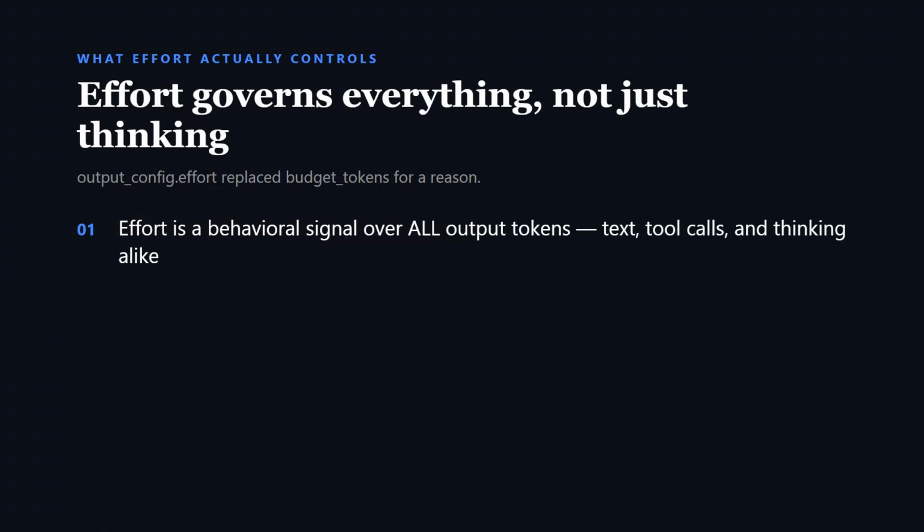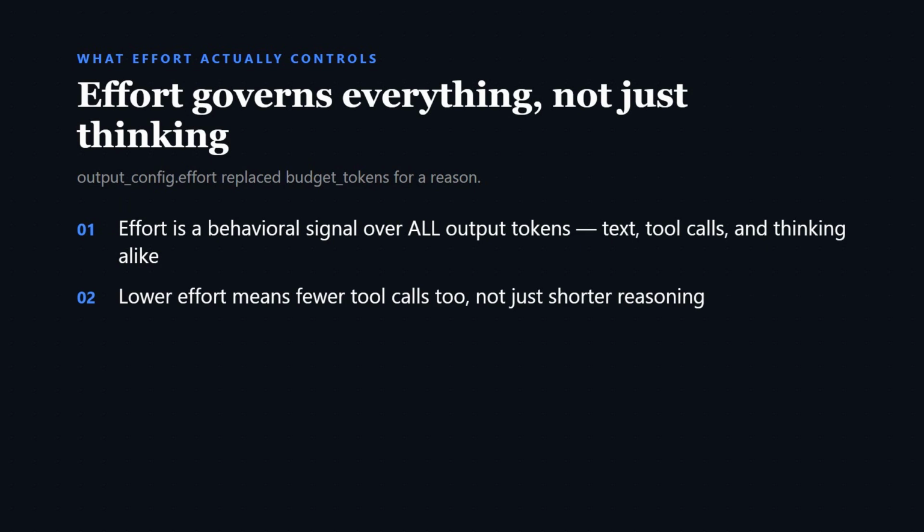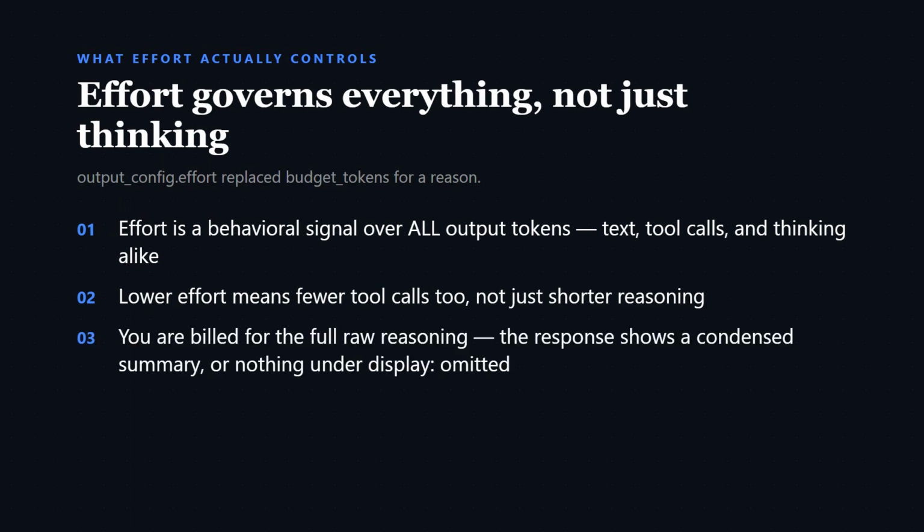Effort replaced budget_tokens because a fixed thinking budget only ever governed thinking, it did nothing about the model writing four tool calls where one would do. Output_config effort is a behavioral signal over everything the model outputs, text, tool calls, and thinking alike. That's why dialing effort down means fewer tool calls too, not just a shorter chain of thought.